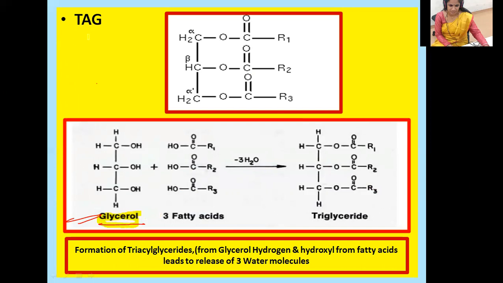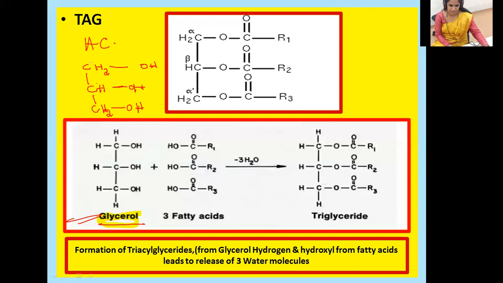The glycerol structure is CH2OH, here again CH-OH, and below this CH2OH.